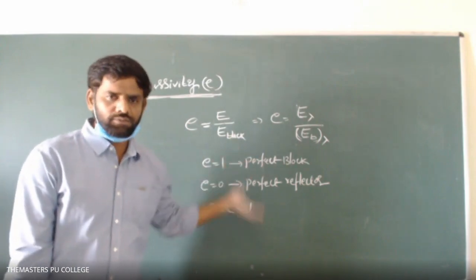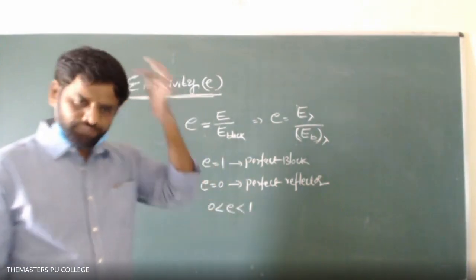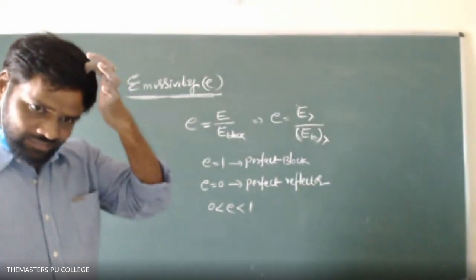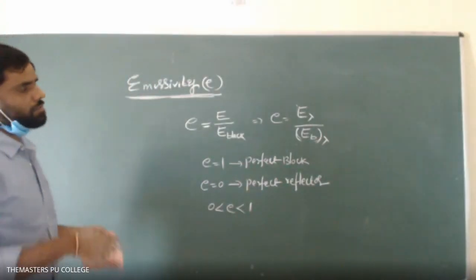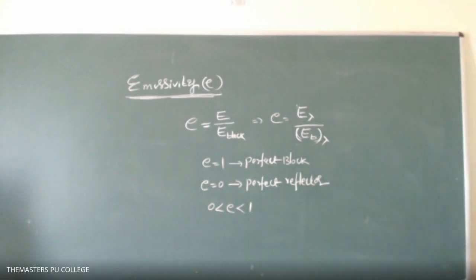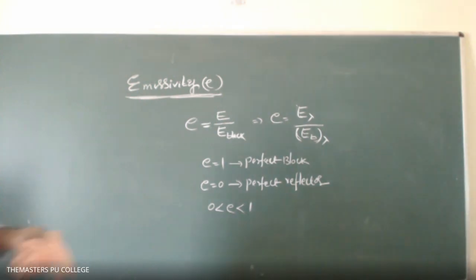Write it here. Write this. Next, keep a subheading after this.